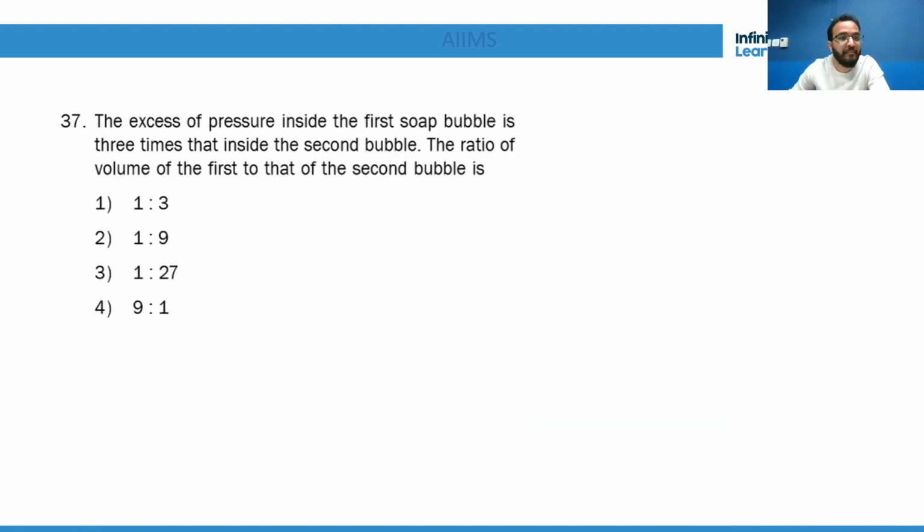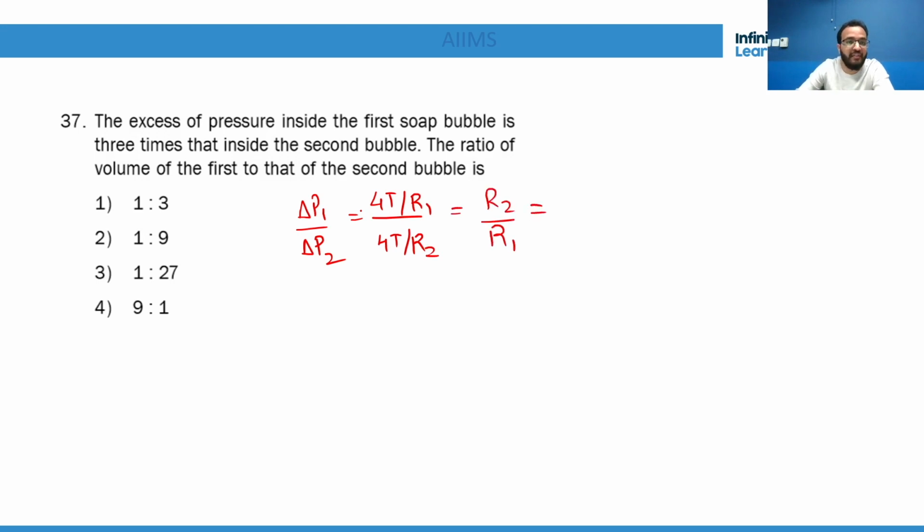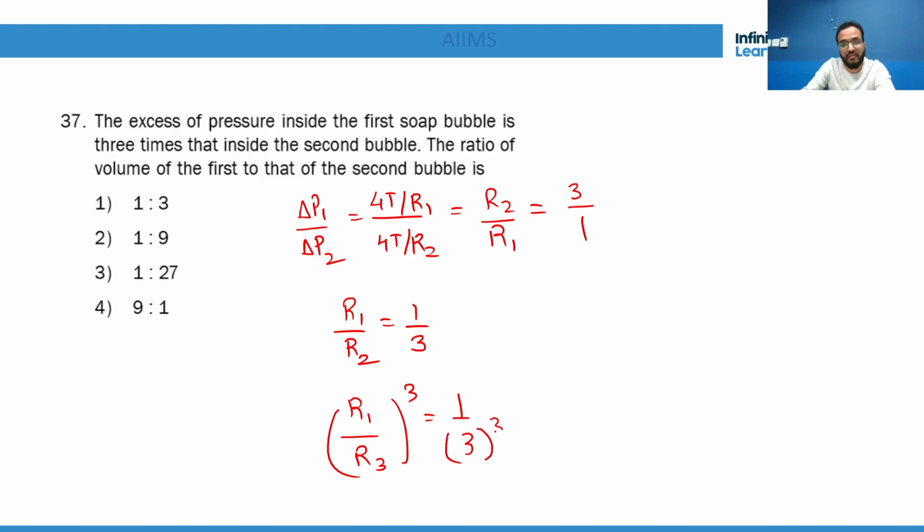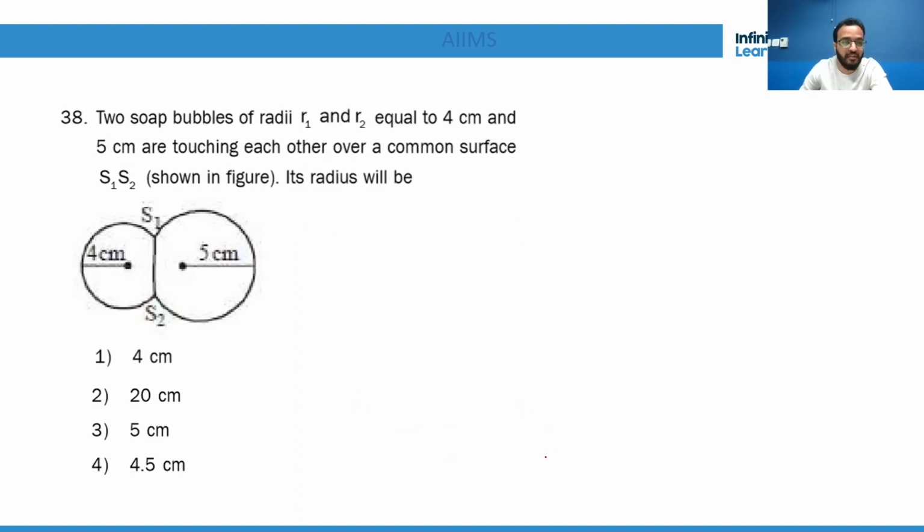Okay. Now, the excess pressure inside the first soap bubble is 3 times that inside the second soap bubble. Okay, delta P1 upon delta P2 is equal to 4T by R1 upon 4T by R2. It is R2 by R1. Now they have given the excess pressure inside the first soap bubble is 3 times the second soap bubble. So R1 by R2 is 1:3. So for volume, we will do cube. Third option is right.